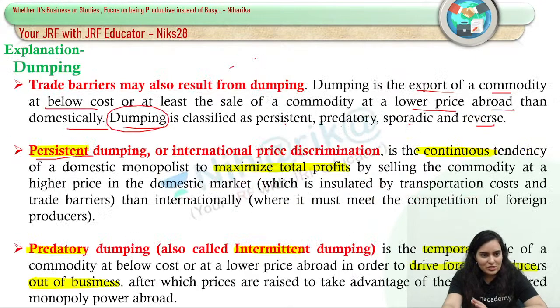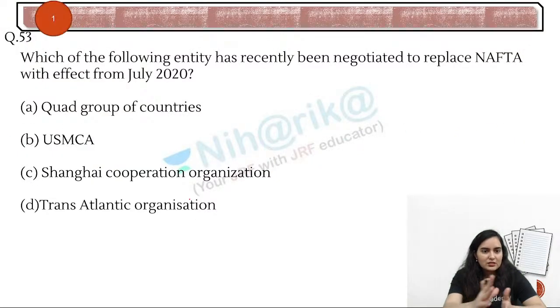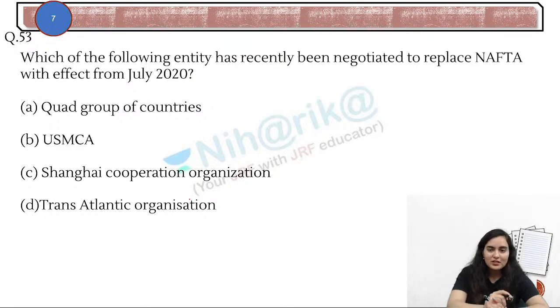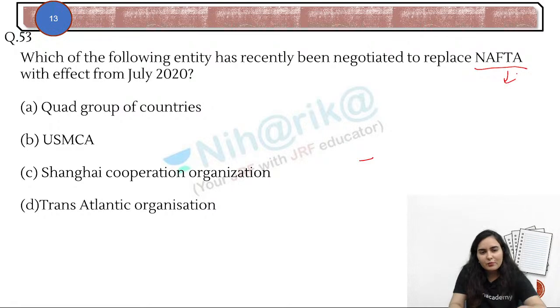Okay, so these are all four types of dumping. Now, which of the following entities has recently been negotiated to replace NAFTA with effect from July 2020? Who are the participants in NAFTA? NAFTA was replaced, though not under the same name.